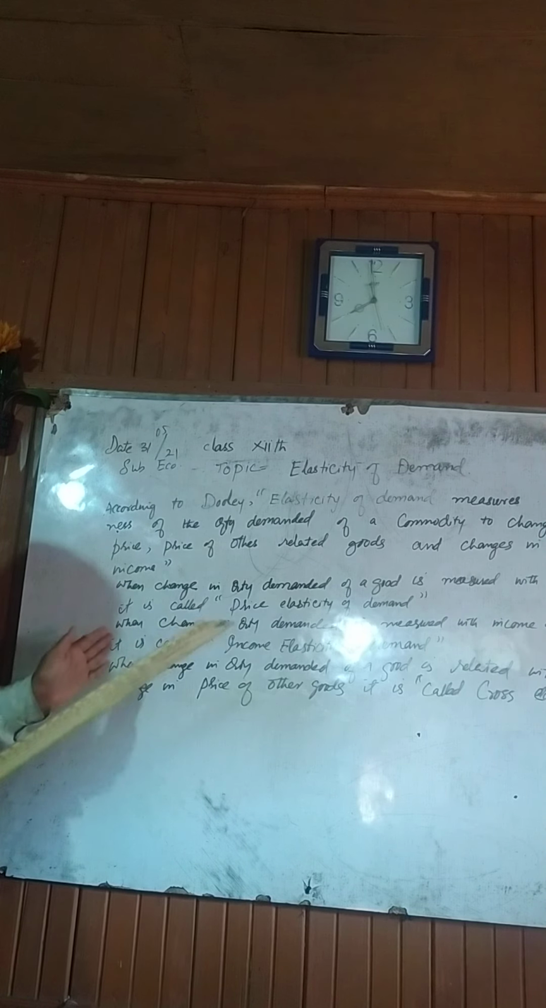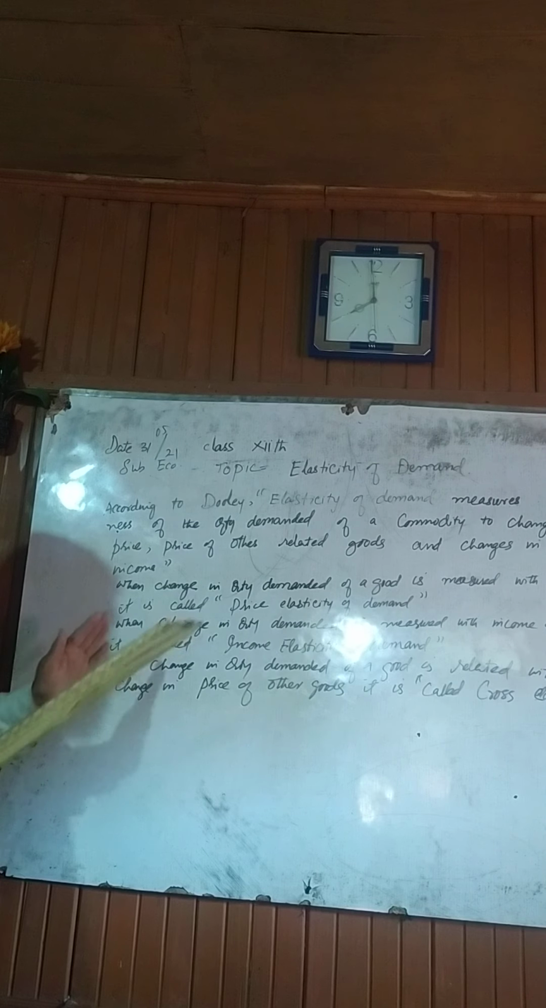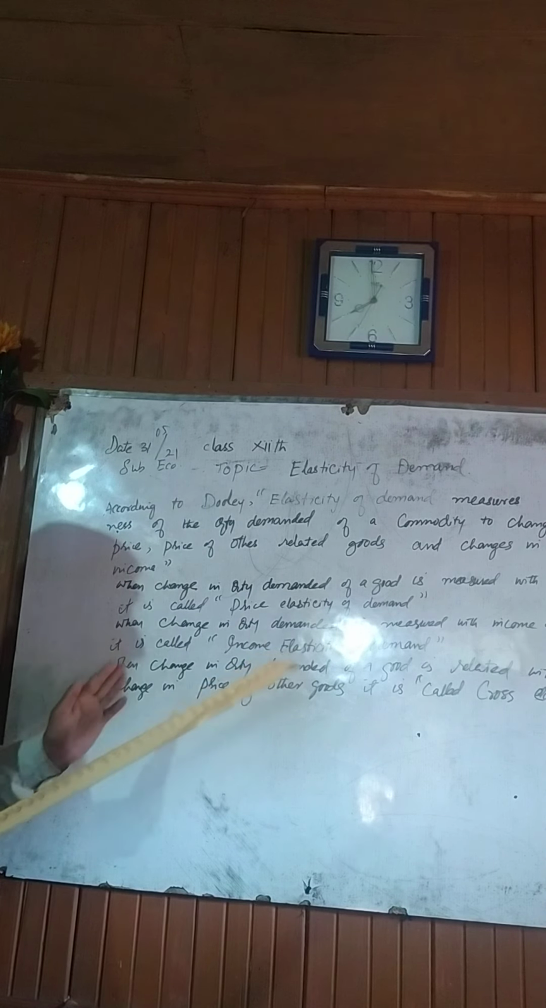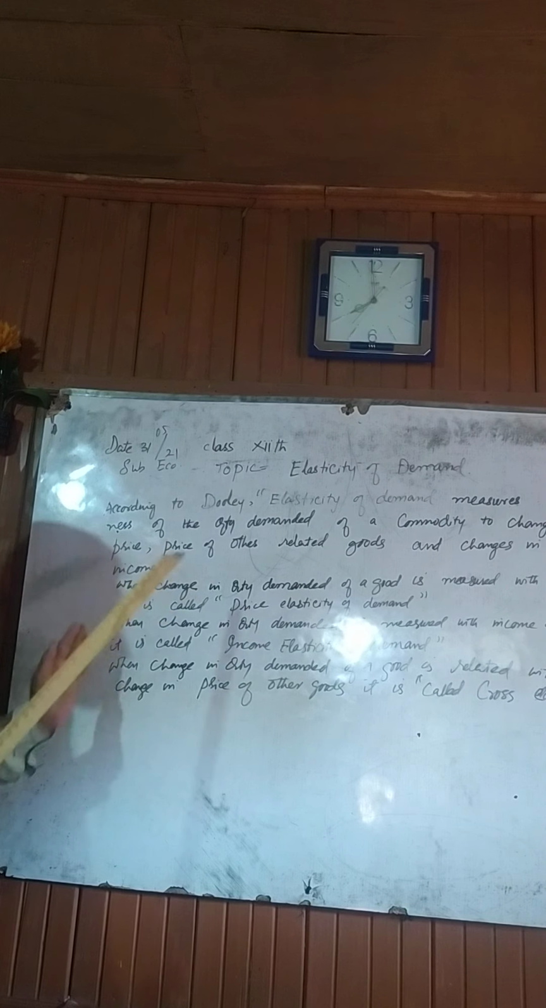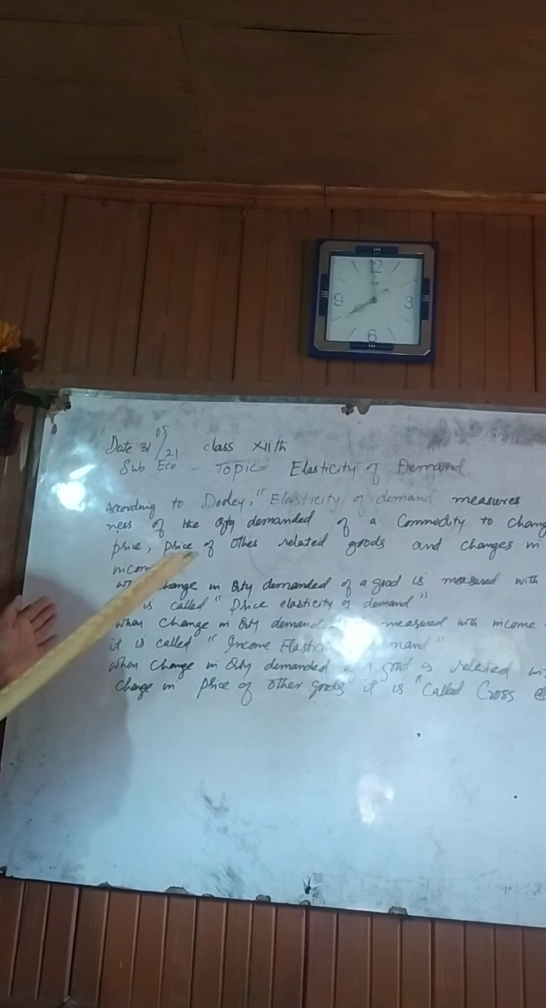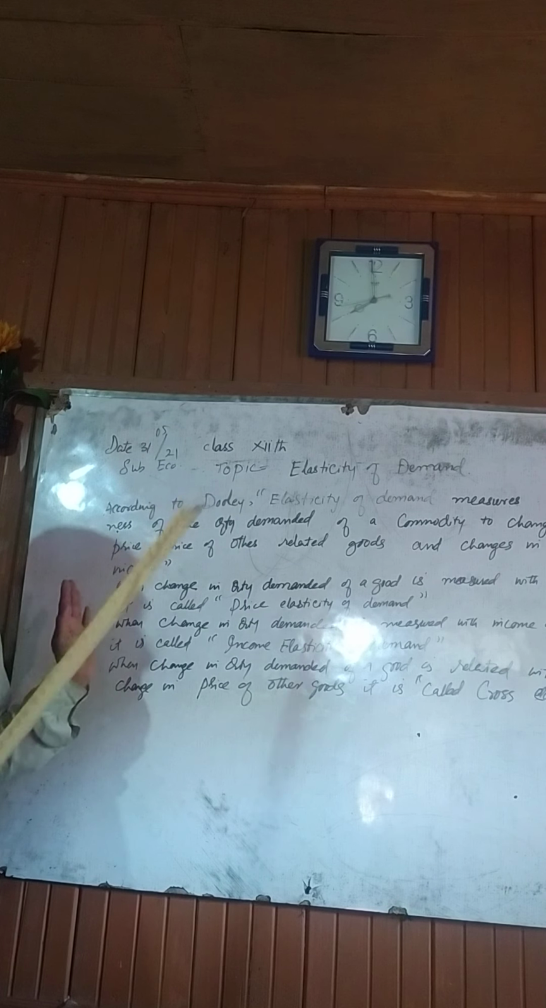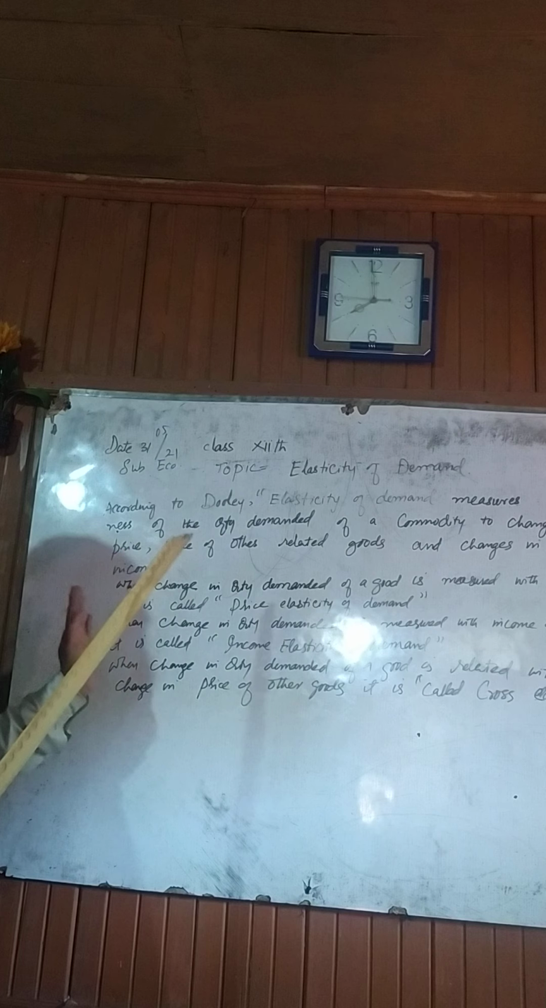And elasticity of demand, in short, is basically the responsiveness of change in quantity demanded of a commodity in relation to its price, or in relation to the price of other goods, or in relation to the income of the consumer, or preferences, customs, expectations, etc. So this is what elasticity of demand refers to.